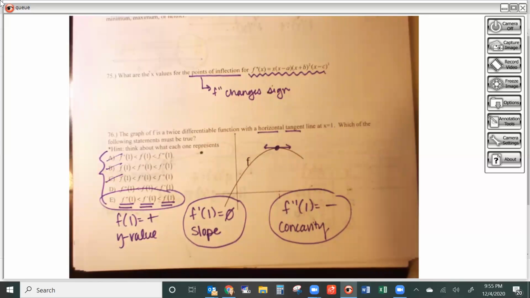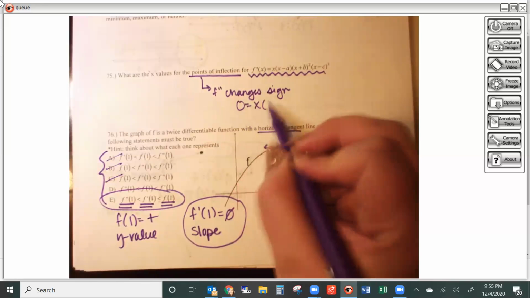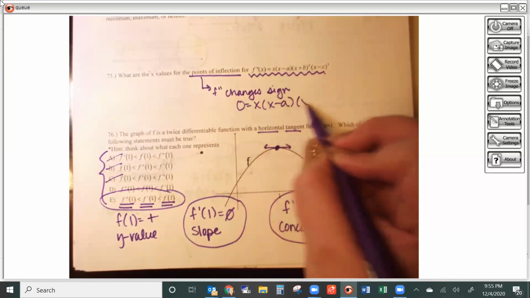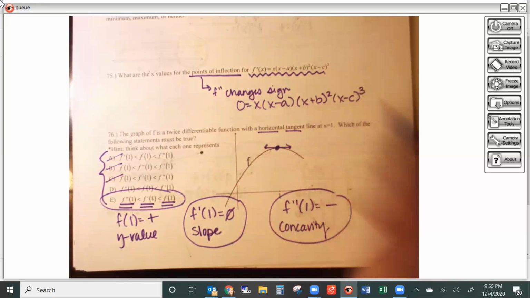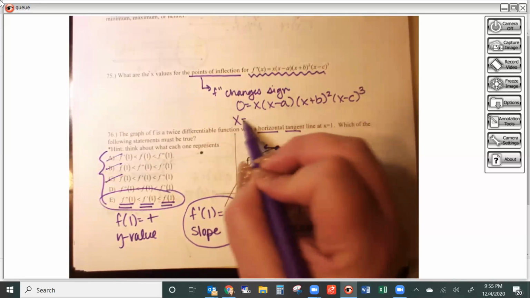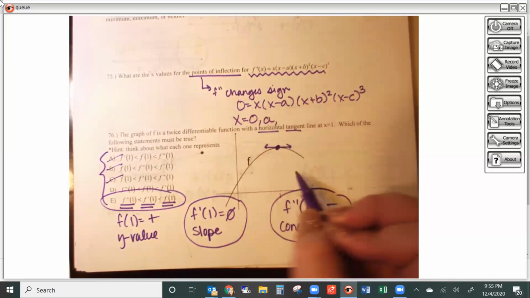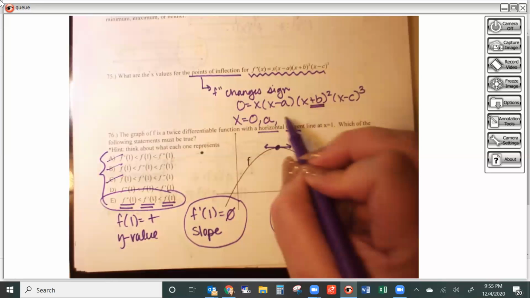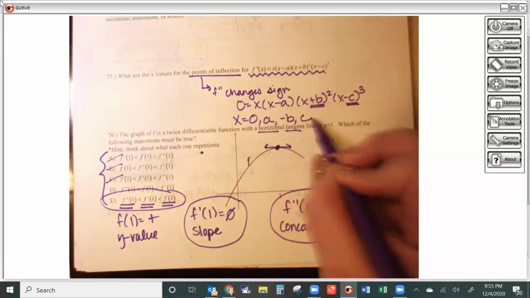So if I set this function equal to 0, okay, then I'm going to have 0 equals x, x minus a, x plus b squared, and then x minus c cubed. Well, then I know that my potential sign changes are going to be x in the front is a 0, x minus a gives me an a, x plus b is going to be a minus b, and then x minus c is going to be a positive c.